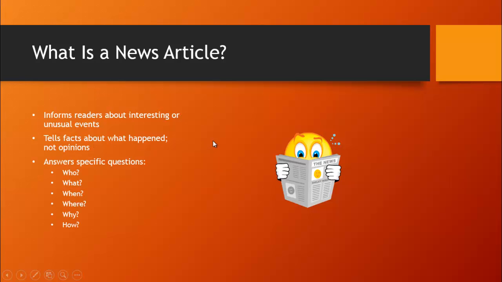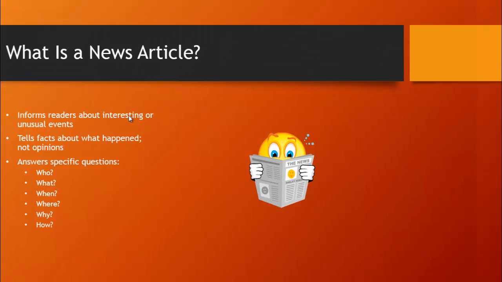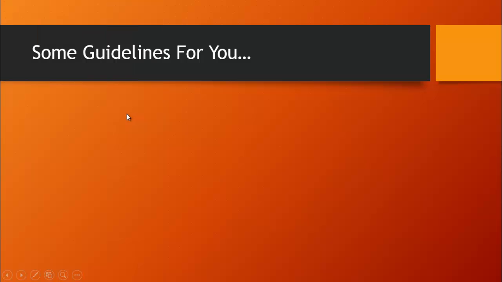News articles also answer specific questions. The main questions for news articles are listed here: who, what, when, where, why, and how. So let's take a look at some guidelines for writing a news article. First of all, choose your event carefully. Make sure that you have selected a topic that is interesting, that is unusual, that will spark your reader's interest. Make sure that you choose an event that people want to read about.